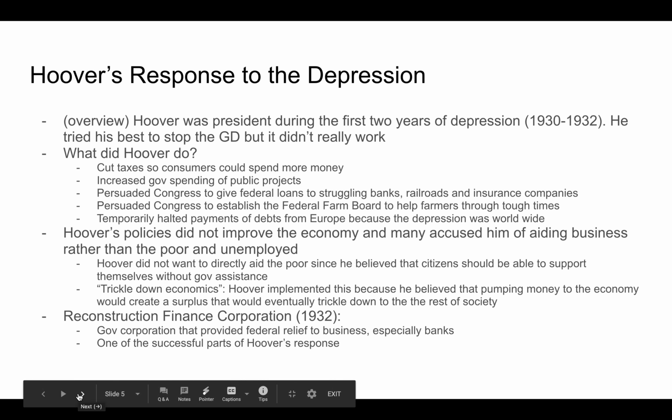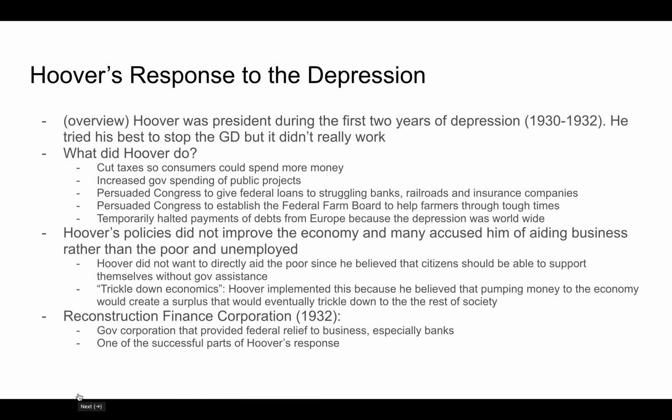What was Hoover's response to the Depression? Hoover was president during the first 2 years of the Depression. He tried his best to stop the Great Depression, but it really didn't work. So what did he do? He cut taxes so consumers could spend more money. He increased government spending on public projects. He persuaded Congress to give federal loans to struggling banks, railroads, and insurance companies. He persuaded Congress to establish the Federal Farm Board to help farmers through tough times, and he temporarily halted payments of debts from Europe because the Depression was worldwide.